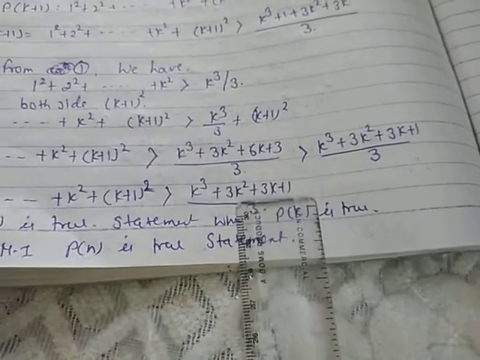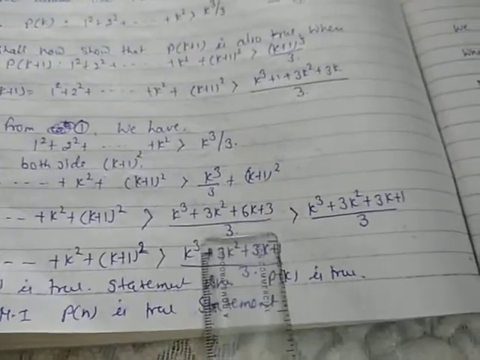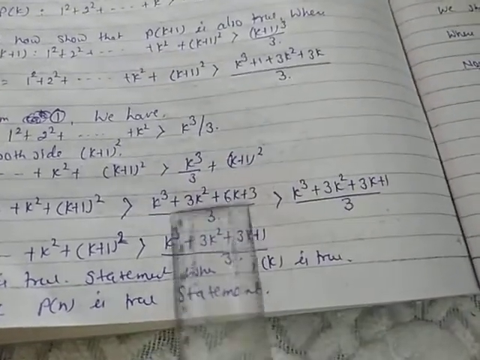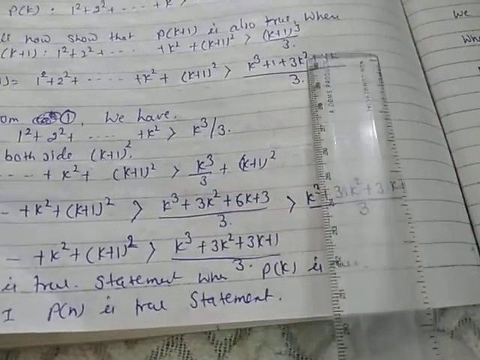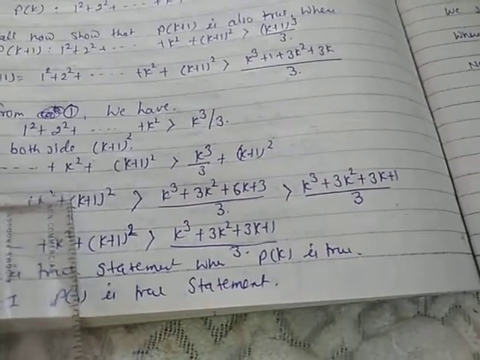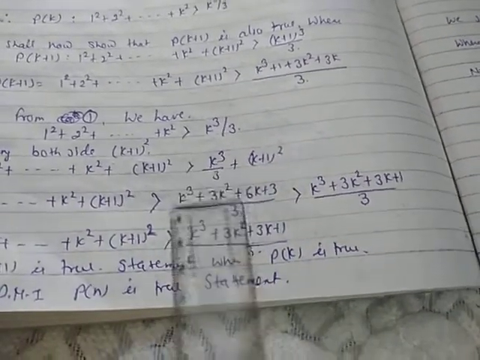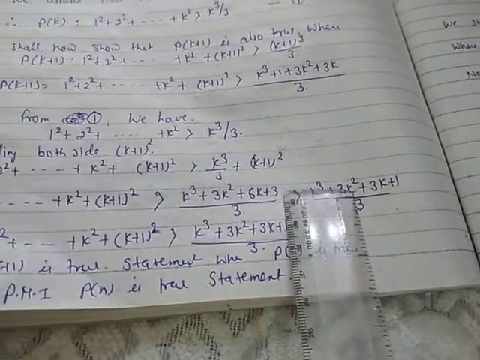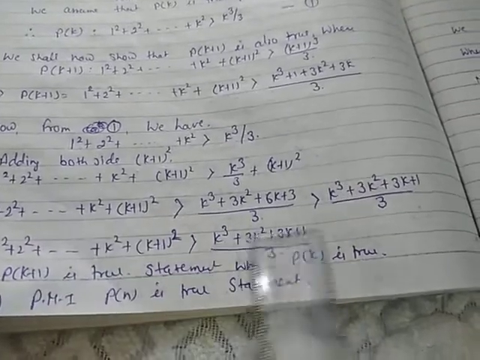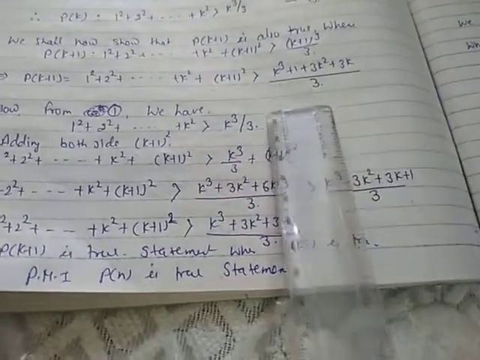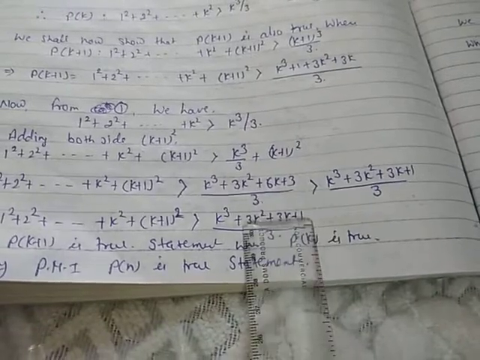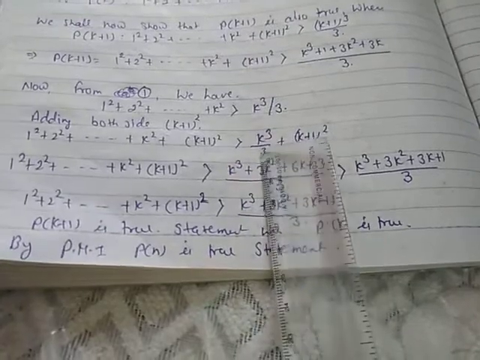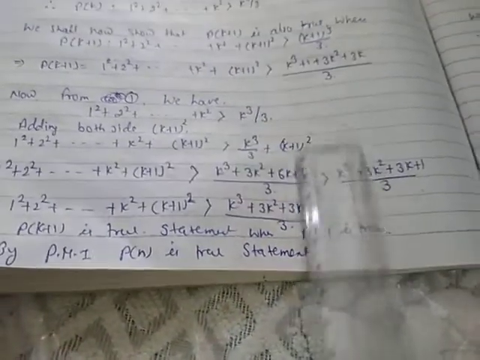Okay. Now children, just see here, this is not equal to this one, and we need to prove this one is greater than this one. Then definitely if this one is greater than this one and this one is greater than this one, automatically this will be greater than this. You have to take this kind of logic. Okay, so (k³ + 3k² + 6k + 3)/3. This has come while we do the calculation.